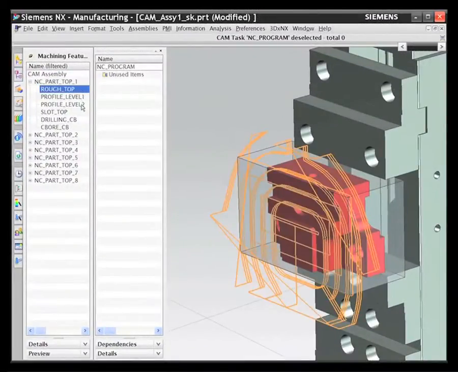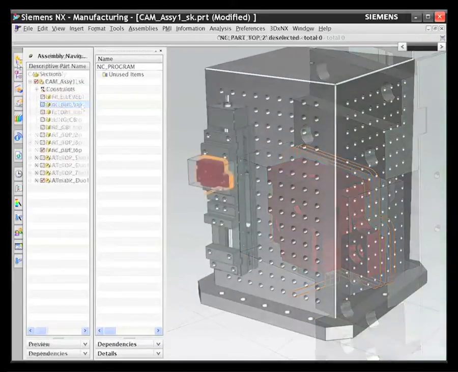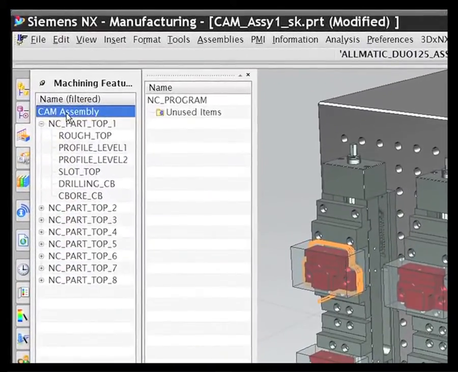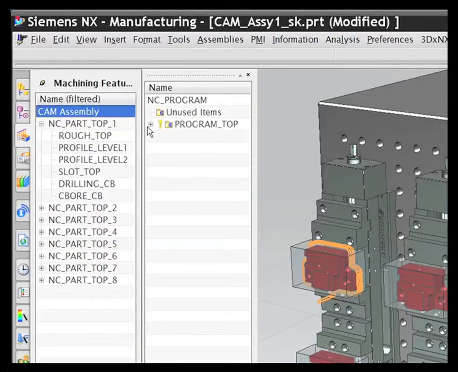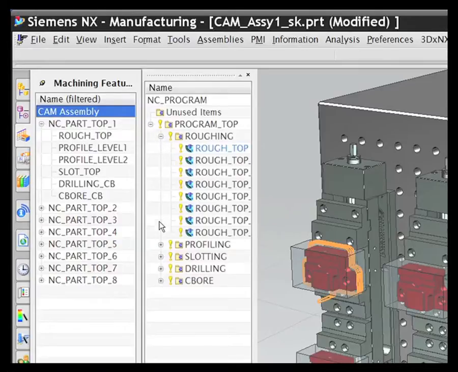You can automate programming for standard features, part families, and even multiple parts arranged in fixtures. Program the part, position it, and copy it to multiple locations. Then, with a press of a button, NX automatically creates a collision-free program for all of the parts.